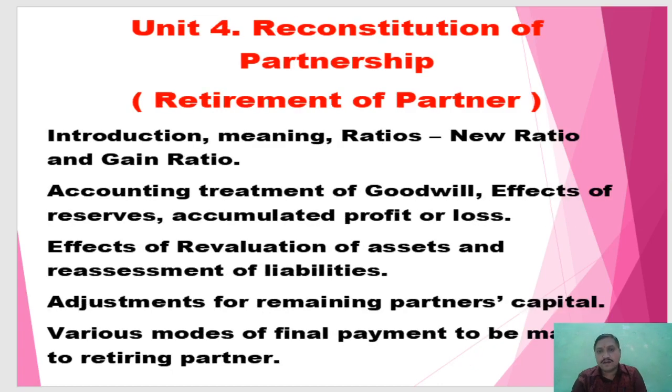Unit 4, reconstitution of partnership by the second way, retirement of partner, meaning one partner decreases from the business organization. If there are three partners and one partner retires, then two partners remain. Then the remaining two partners continue the business. At that time, how to record the accounting entries in the books of account at the time of retirement of a partner.